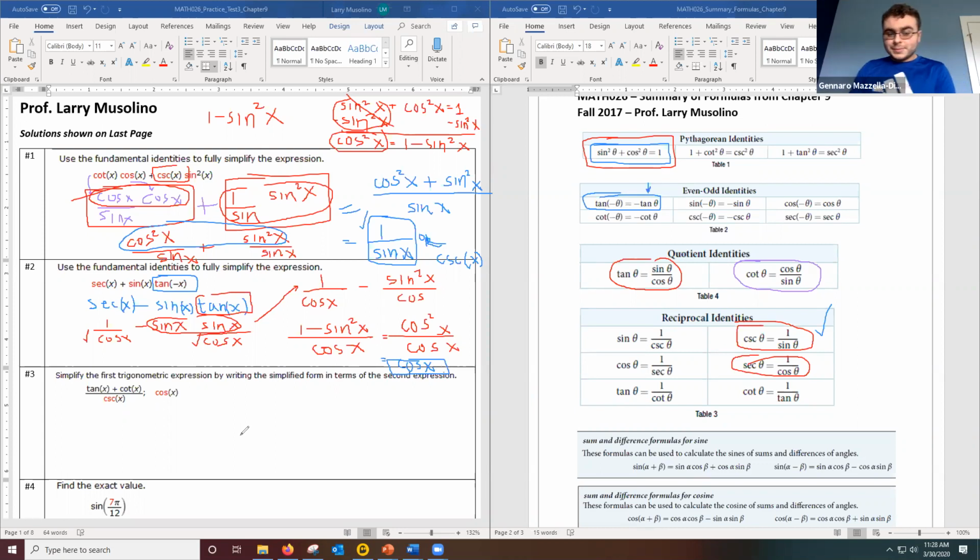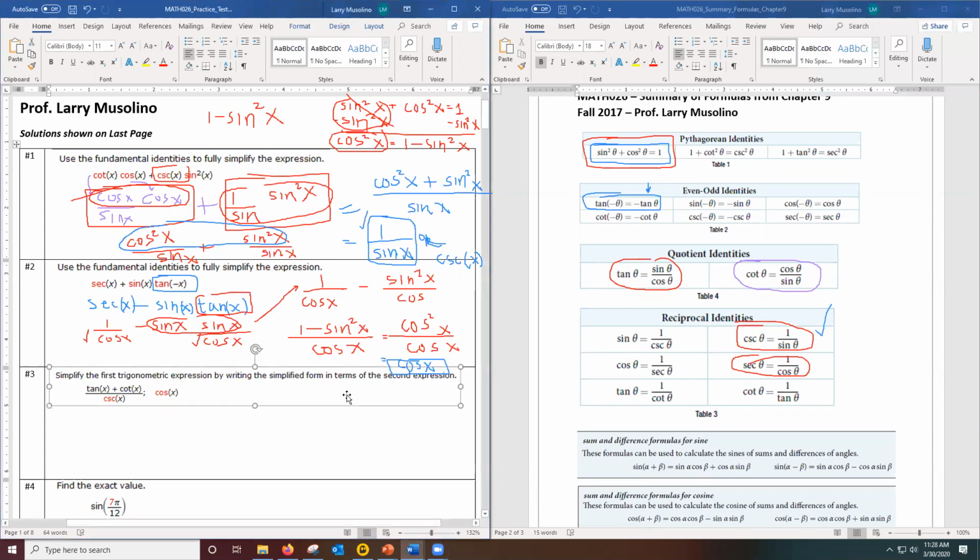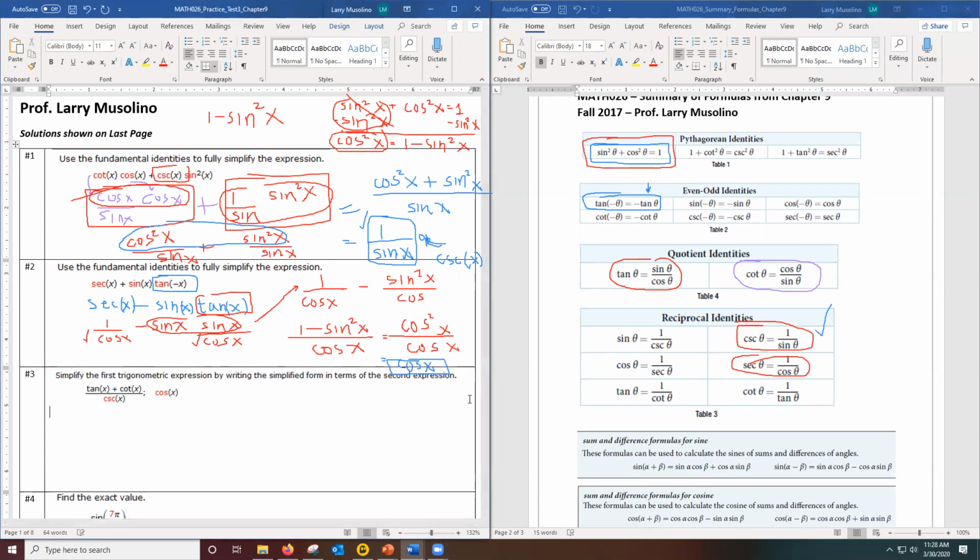Let's do number 3. This one is a little more complicated, so let's take a look at this one. Now for this one, notice they're saying to simplify the first trig expression and write it in terms of the second trig expression. So what they're trying to say here is once you're done, your answer should involve cosine x only. Your answer might be cosine x, your answer might be 1 over cosine x, your answer might be cosine squared x, but somehow your answer should use cosine x.